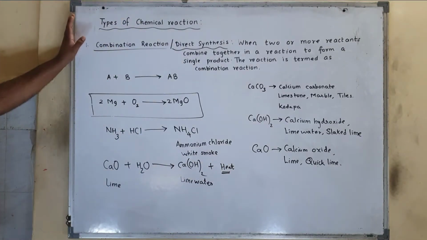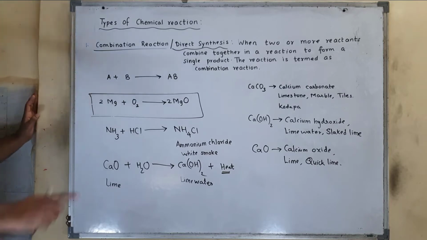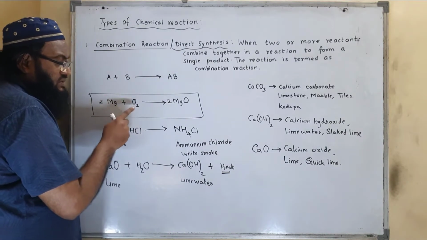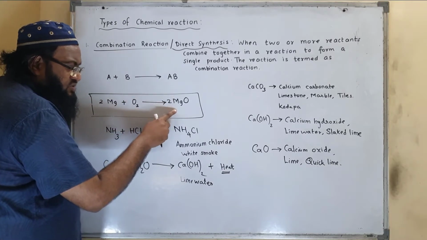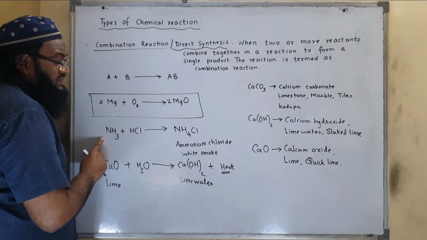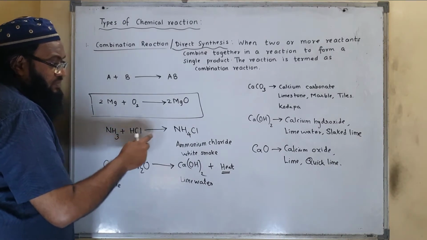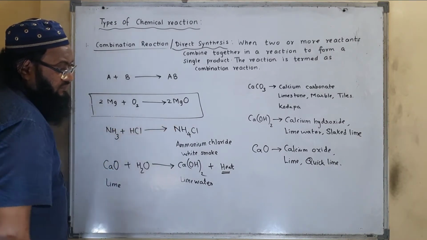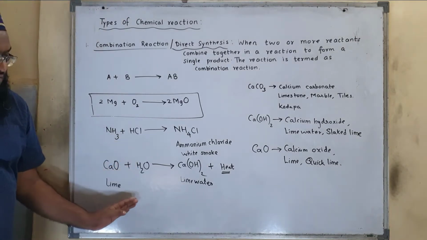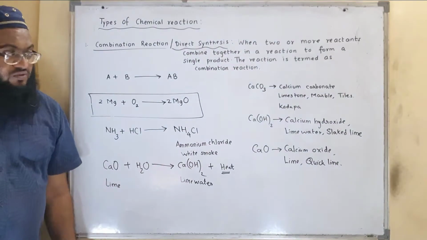So a question may come: what happens when magnesium ribbon is burnt in air? When magnesium ribbon is burnt in air, it forms magnesium oxide. When ammonia gas comes in contact with HCl, it forms white fumes of ammonium chloride. And when lime comes in contact with water, it forms lime water with the release of a large amount of heat.